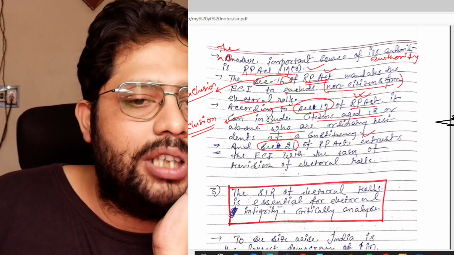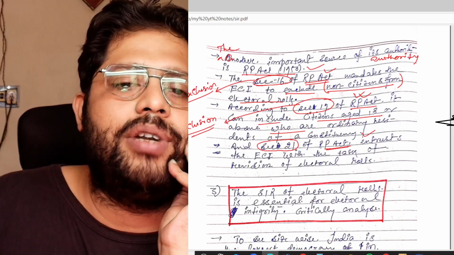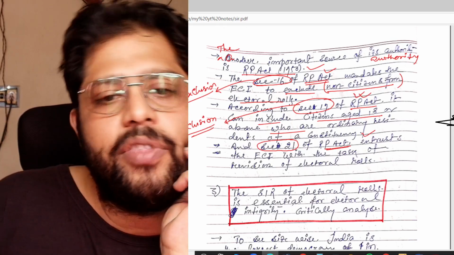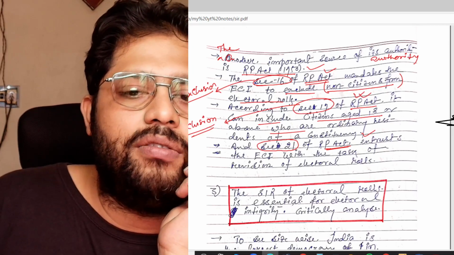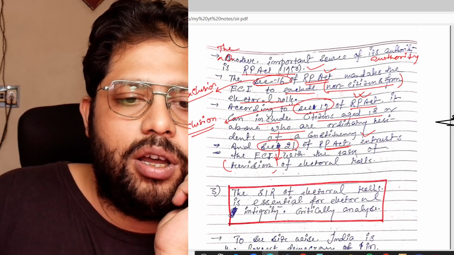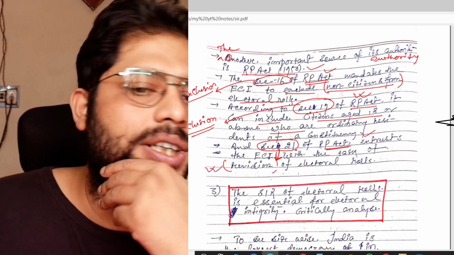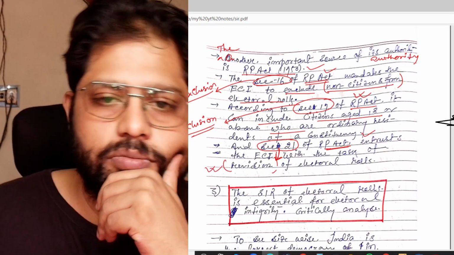Now you have to go to section 21. Section 21 of the Representation of the People Act 1950 entrusts the ECI with the task of revision of electoral rolls. So what is section 21 about? It is about the revision of the electoral rolls.